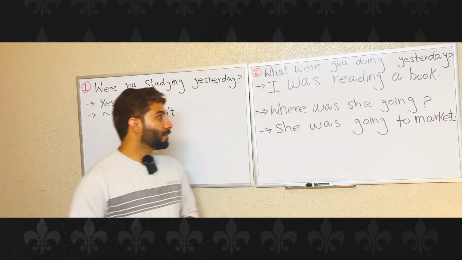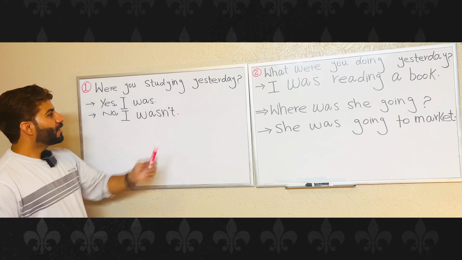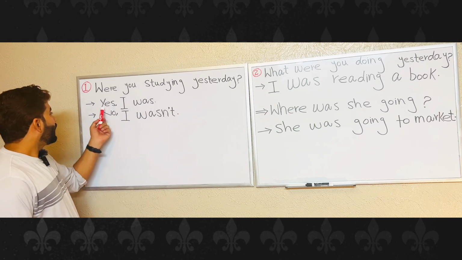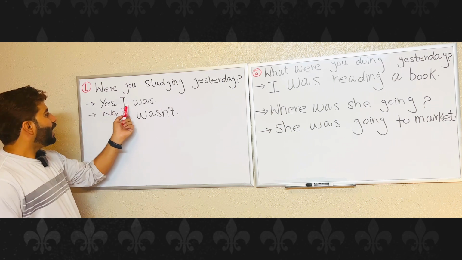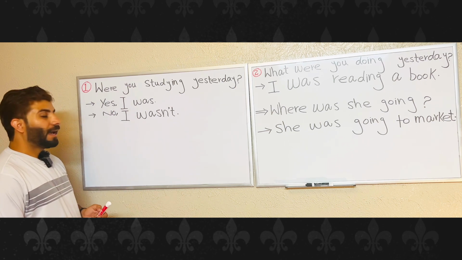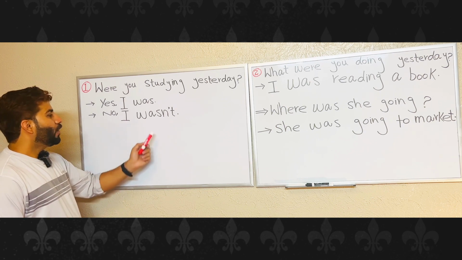For example, were you studying yesterday? The positive answer will be yes, I was. And the negative short answer will be no, I wasn't.